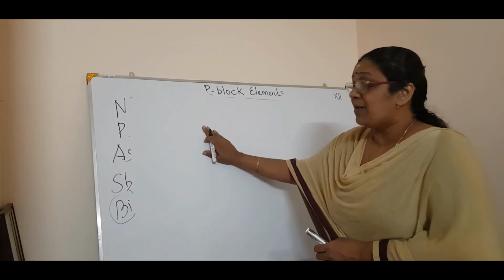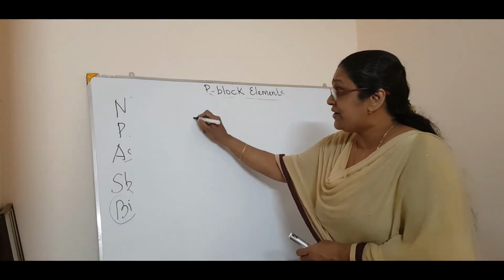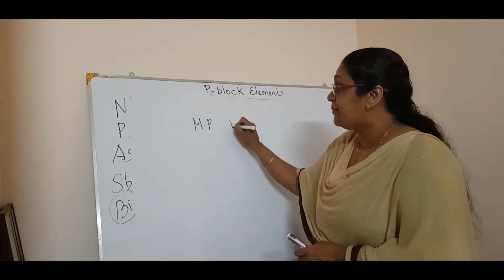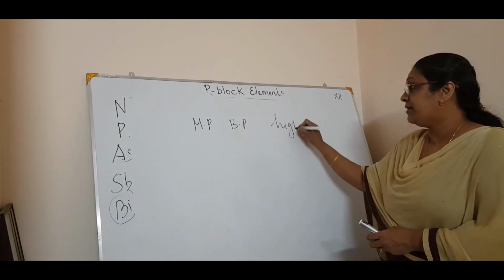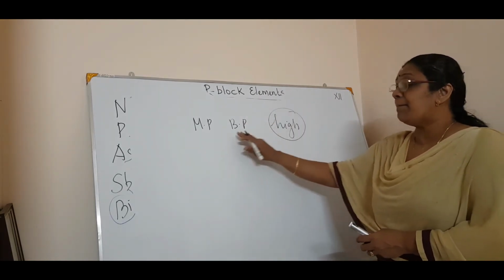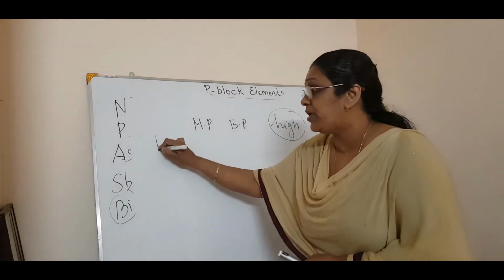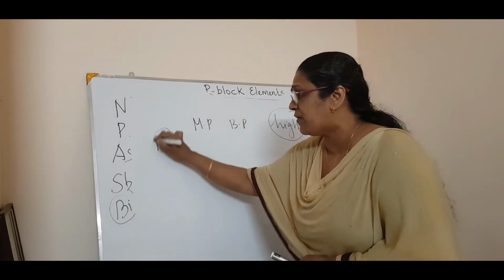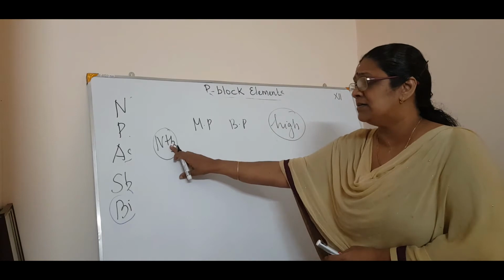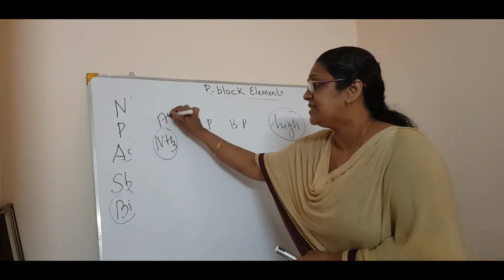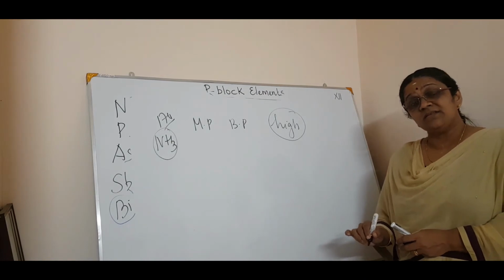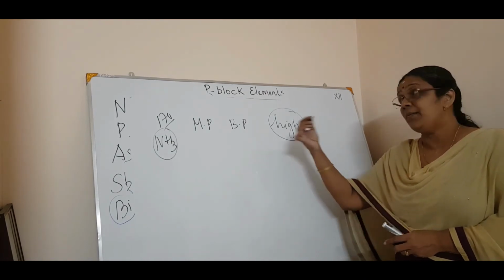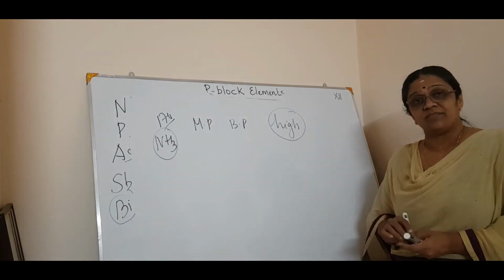Then, when you talk about the physical properties, the melting point and the boiling point are high, which is important, when compared with the molecular mass of ammonia. The molecular mass of ammonia is very small, right? That is 3 plus 14, 17, isn't it? So, when you compare the molecular mass, ammonia shows a high melting point and boiling point.